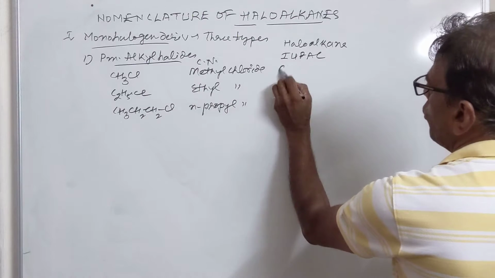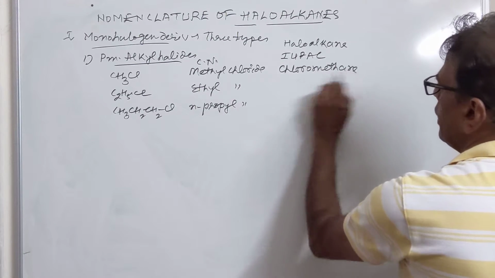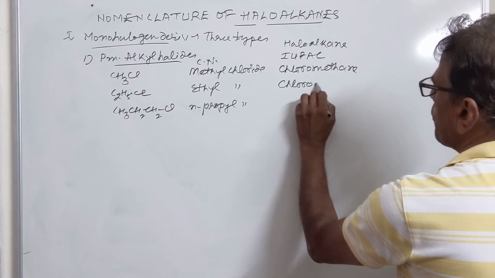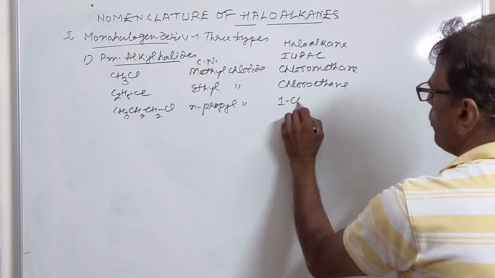So first is the chloro derivative of methane, so chloromethane. Second is chloroethane. Third is 1-chloropropane.